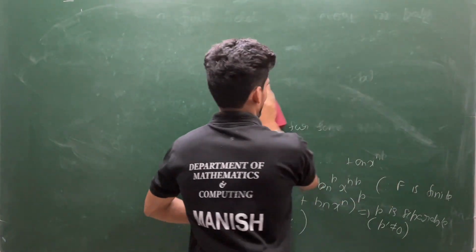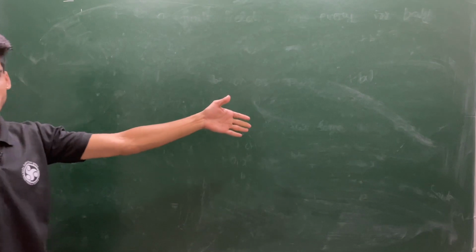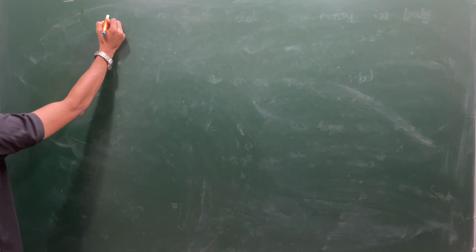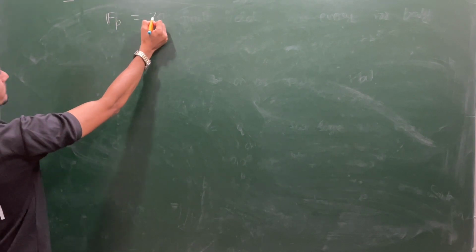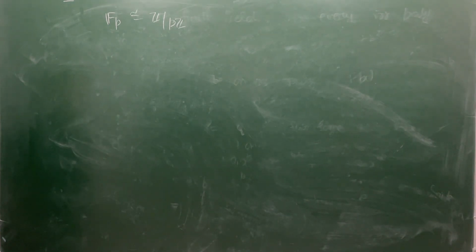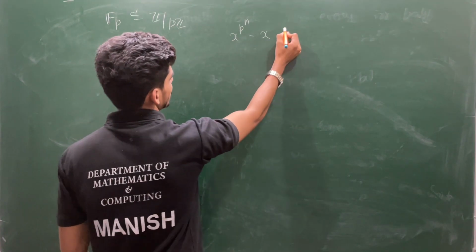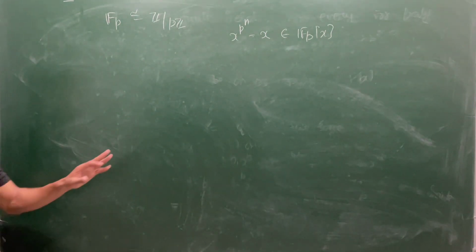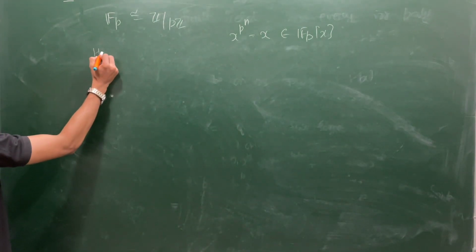I give you one homework, you try it. We will be discussing this in finite fields, but the concepts we have studied till now you can attempt with these properties. Suppose I give you a field with p elements, or you can say Z/pZ. I give you this polynomial, say x^(p^n) minus x, defined over F_p[x]. Try to find the splitting field for this polynomial over F_p. So this is your homework.